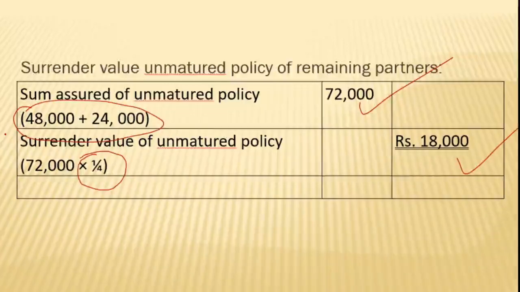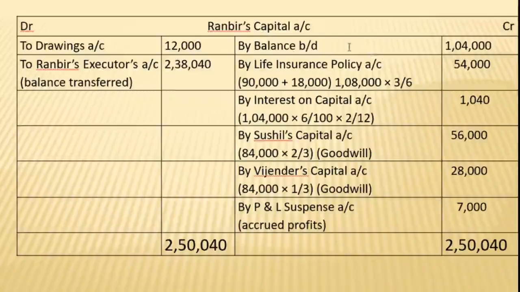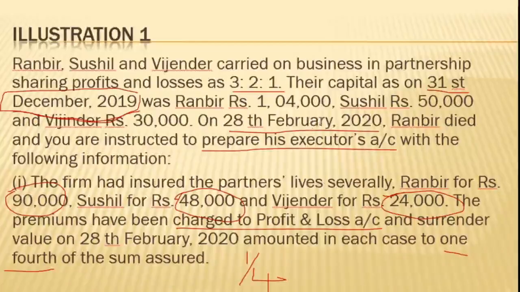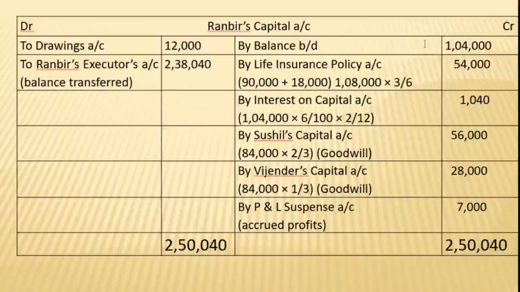Now we have already calculated the required information. With this information, we will prepare Ranbir's capital account. The first item we are required to write is the opening balance, which is given in the problem. The deceased person is Ranbir, and Ranbir's capital is 1,04,000. So write on the credit side 1,04,000 of Ranbir.